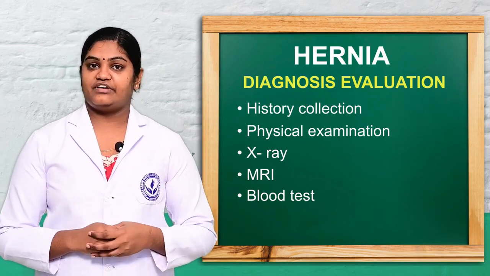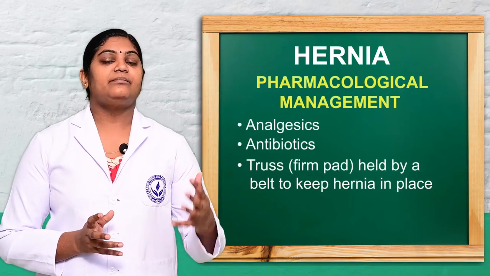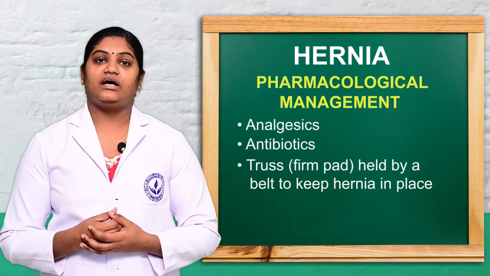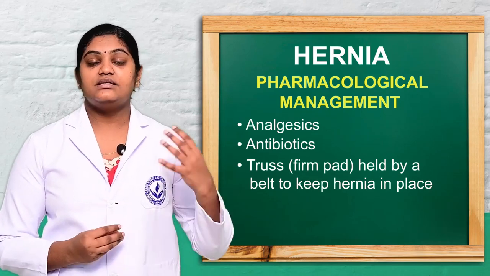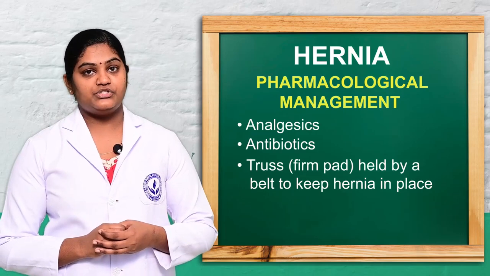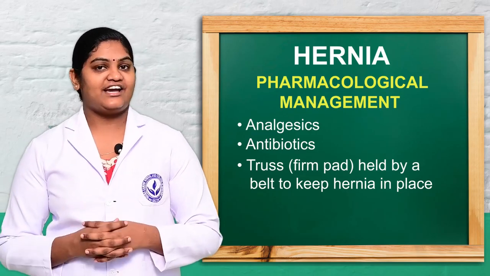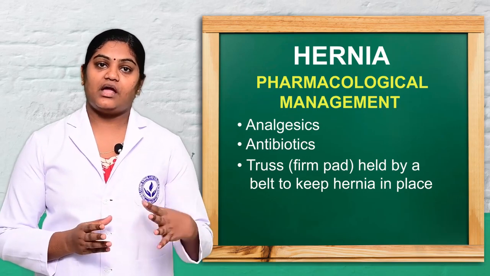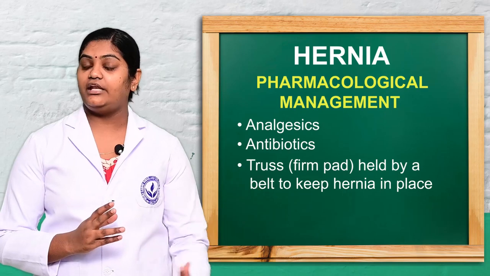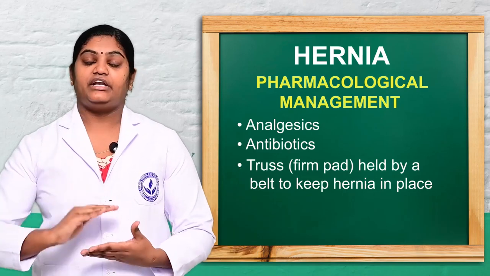After the diagnostic evaluation, let's see the management. Why we give treatment to the patient is to recover from the signs and symptoms and also prevent further complications. So let's start the management. Pain, nausea and vomiting are the main symptoms, and firstly we have to reduce them.